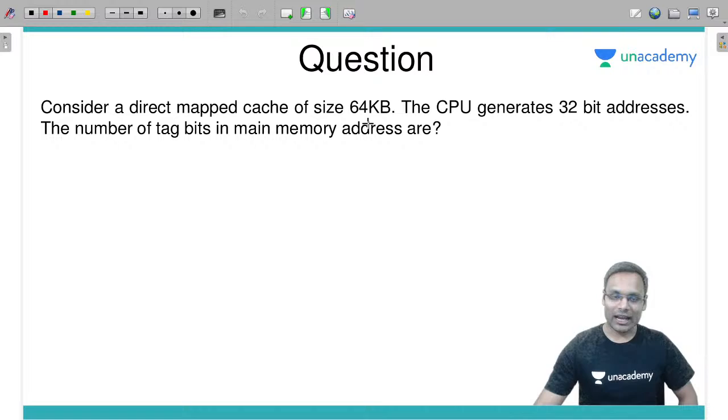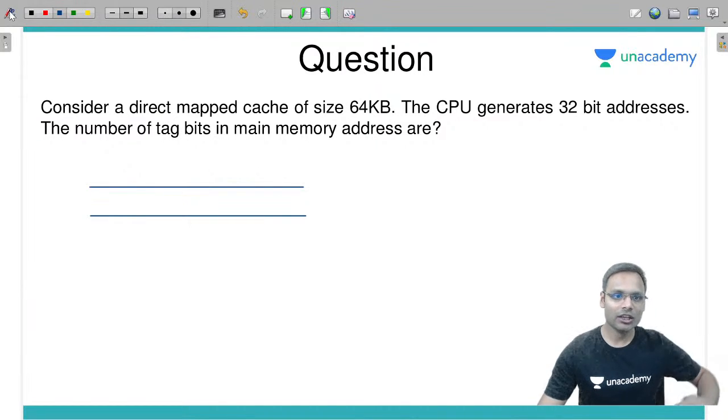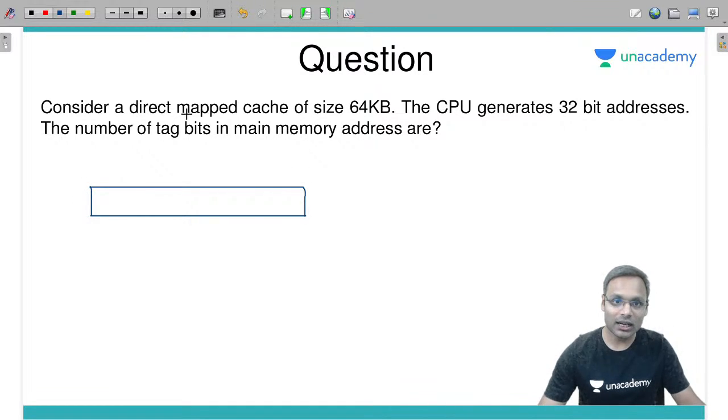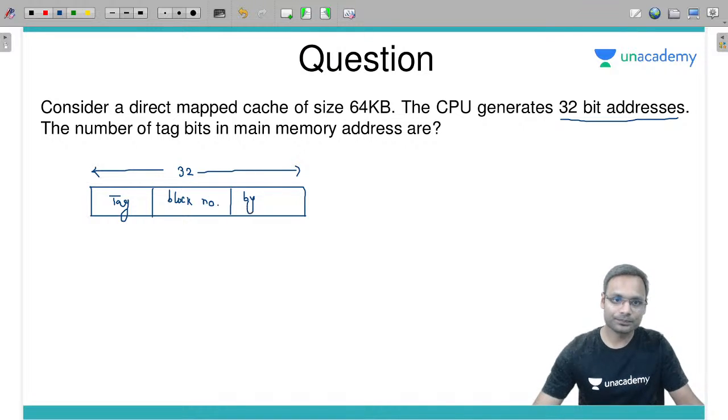Consider a direct mapped cache of size 64 kilobytes. The CPU generates a 32-bit address. The question asks for the number of tag bits in the main memory address. This is a very easy question. Why? We know that in direct mapping we divide this 32-bit main memory address into 3 parts: tag, then line number or block number of the cache memory, and byte offset.